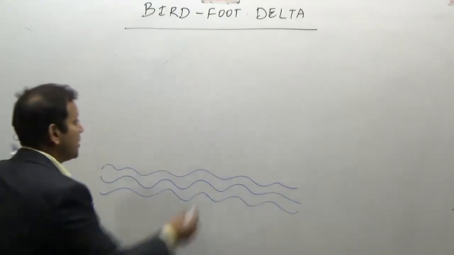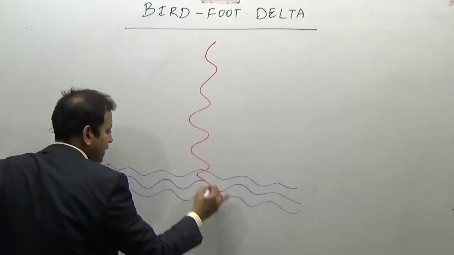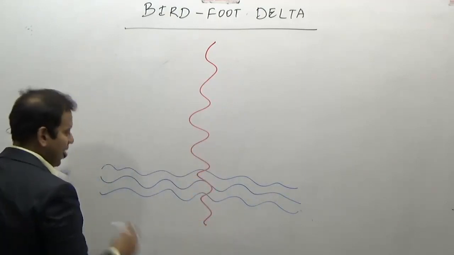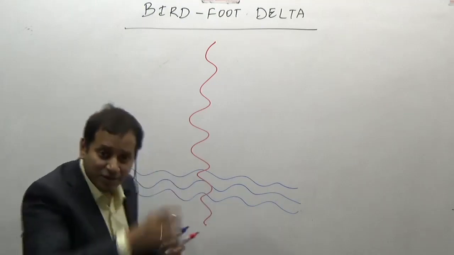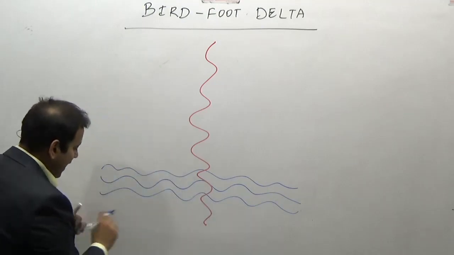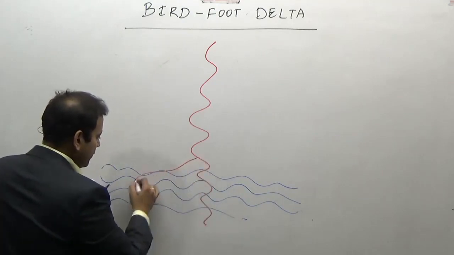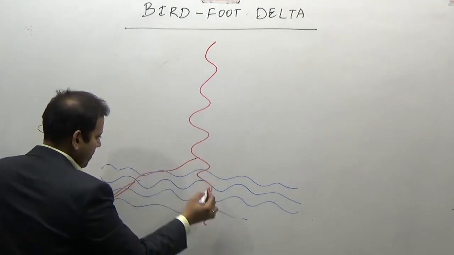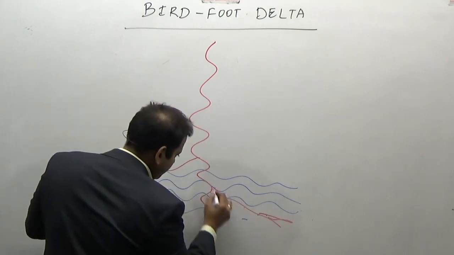So in the regions where the river comes with very, very fine sediments with very high velocity, it enters into the sea. And it enters deep into the sea. And after entering deep inside the sea, it gets bifurcated into different channels. And then it starts depositing.